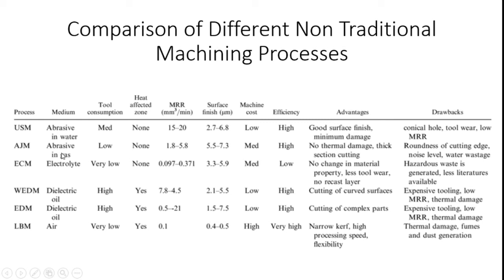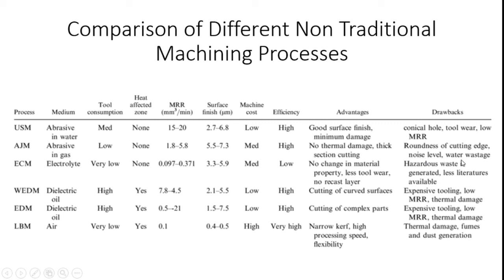Here the medium is abrasive particles in gas, tool consumption is low, and there is no heat affected zone. Material removal rate is from 1.8 mm³ per minute to 5.8 mm³ per minute, and we can achieve a surface finish from 5.5 micrometer to 7.3 micrometer. Machine cost is medium as compared to ultrasonic machining, and efficiency is also high. The advantages are no thermal damage and thick section cutting. The drawbacks are that roundness of the cutting edge is not possible, and the noise level is high.